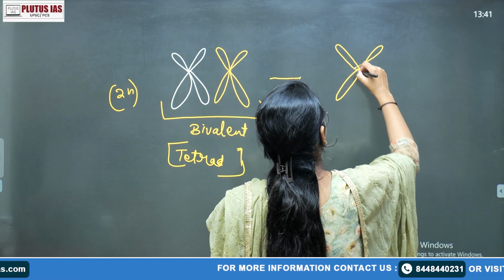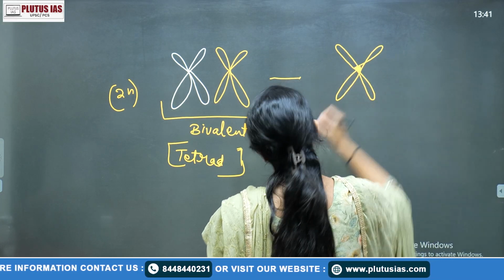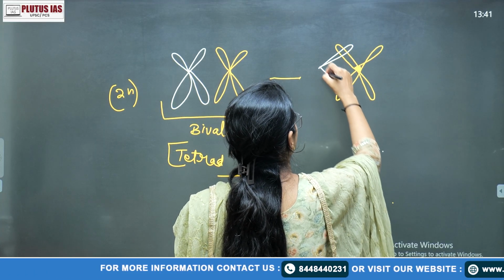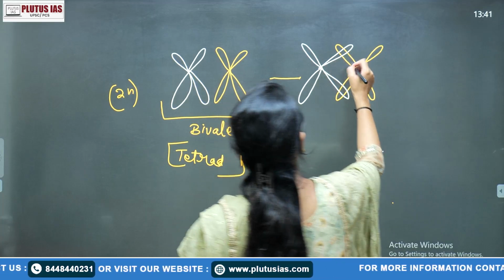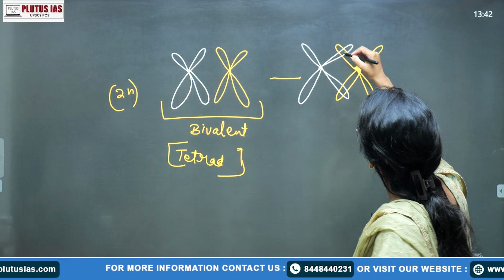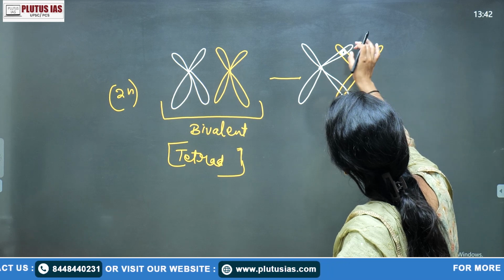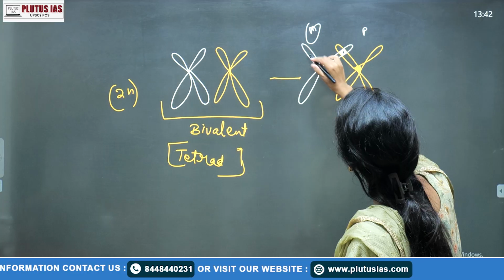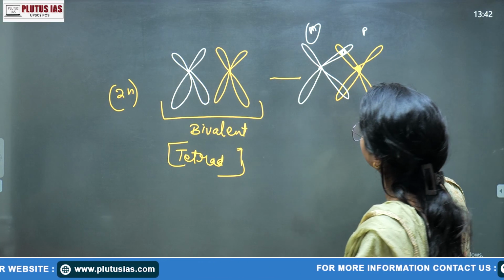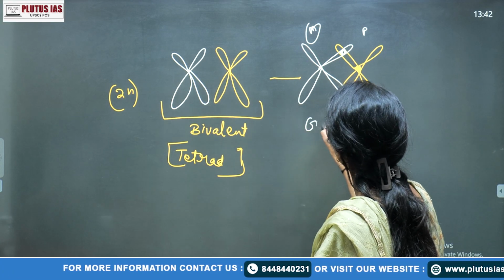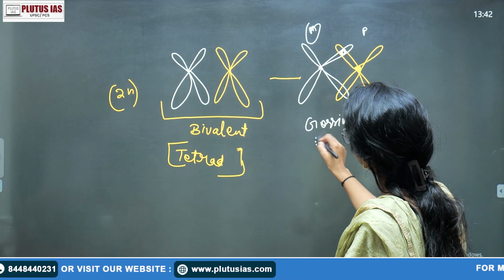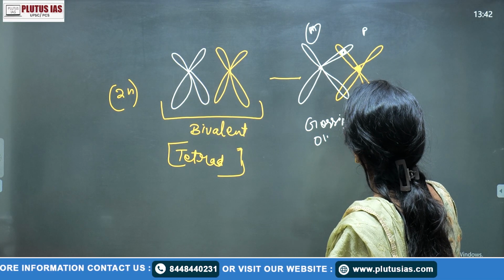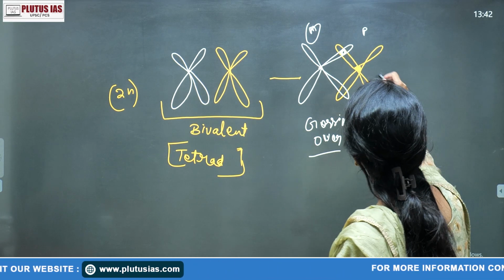Of course, there's one thing: we are saying there's one centromere, and here they come closer because of that synaptonemal complex. Okay, so here we are seeing that this part may be exchanged with the yellow chromosome. Maybe this is your paternal and this is your maternal, so this yellow part will be exchanged with that white part, and this white part will be exchanged with the yellow part. So this is actually your crossing over process, है ना? These two chromosomes cross over each other. Okay, crossing over.